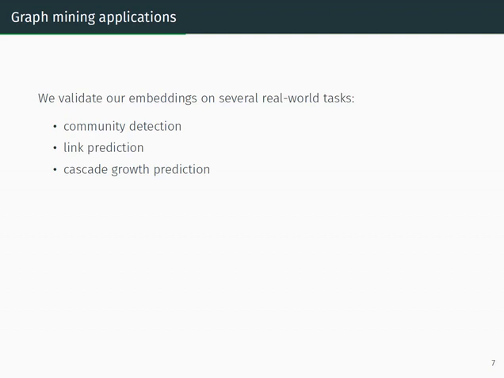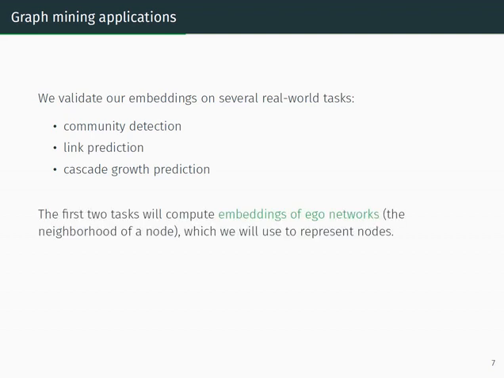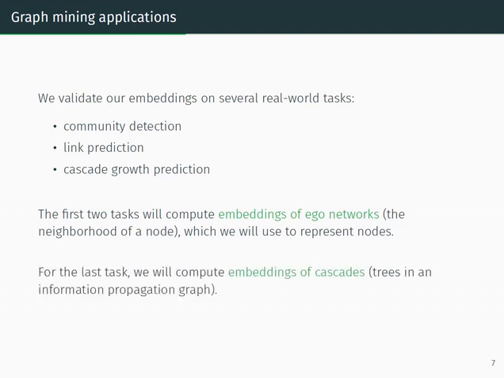I will now move to our validation part, that is the graph mining applications. We look into 3 real-world tasks: community detection, link prediction, and cascade growth prediction. In the first 2 tasks, we'll compute embeddings of ego networks, that is, the neighborhood of a node, and we will use these embeddings to represent nodes. In the final task, we'll compute embeddings of cascades, which are trees in an information propagation graph.